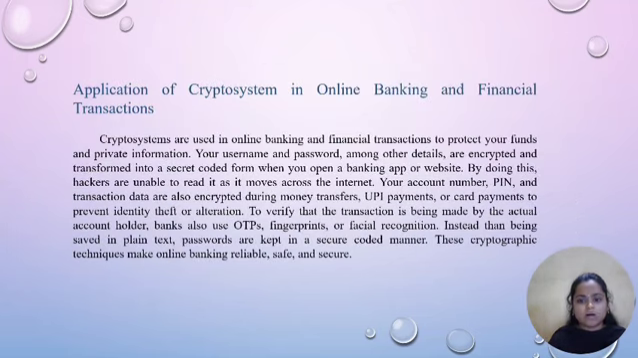Application of the crypto system in online banking and financial transactions. Crypto systems are used in online banking and financial transactions to protect your funds and private information. Your usernames and passwords, among other details, are encrypted and transformed into a secret coded form when you open a bank app or website. By doing this, hackers are unable to read it as it moves across the internet. Your account number, PIN, and transaction data are also encrypted during money transfers, UPI payments, or card payments to prevent identity theft.